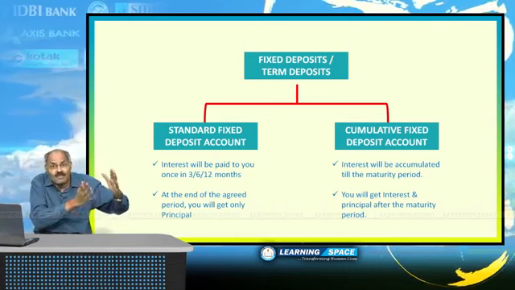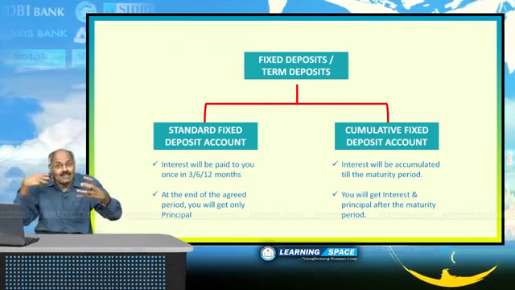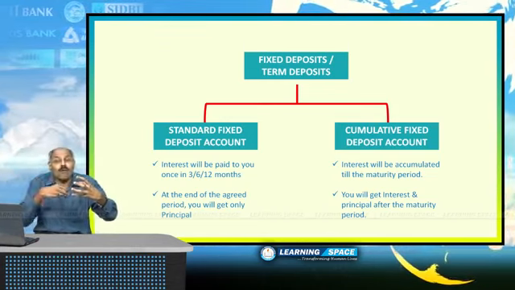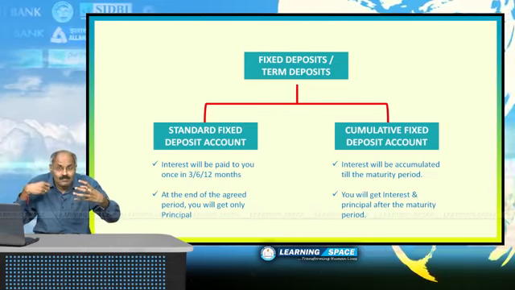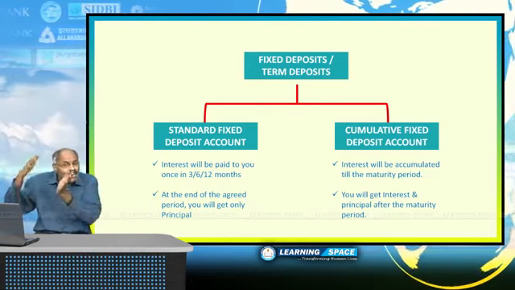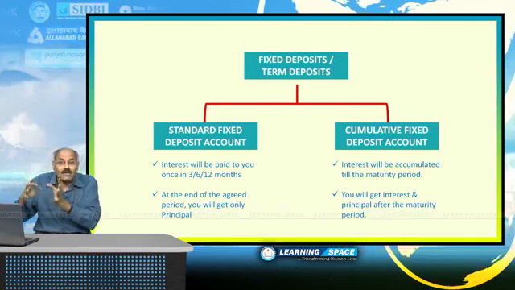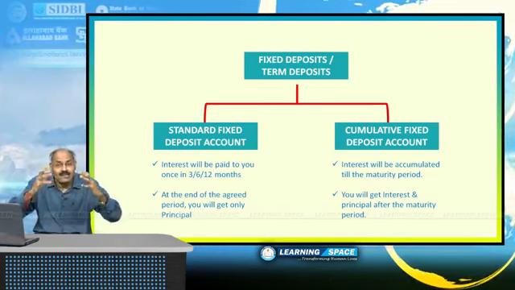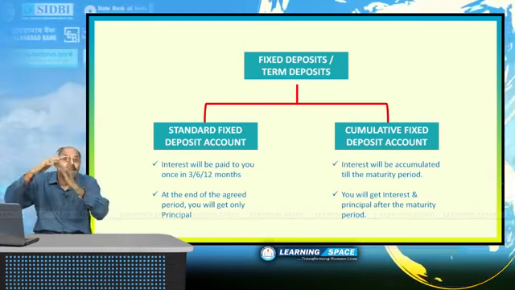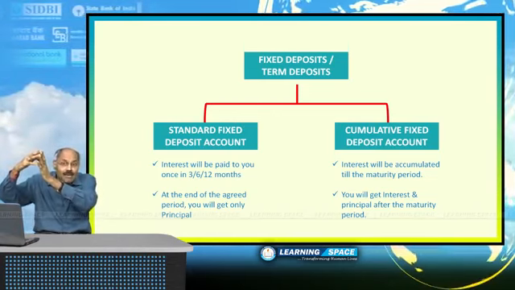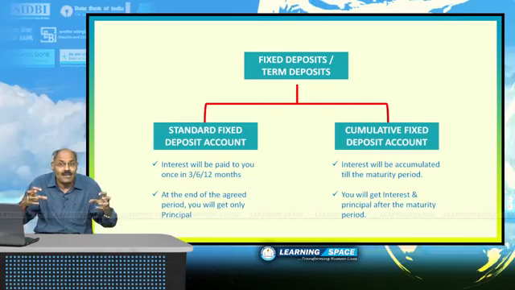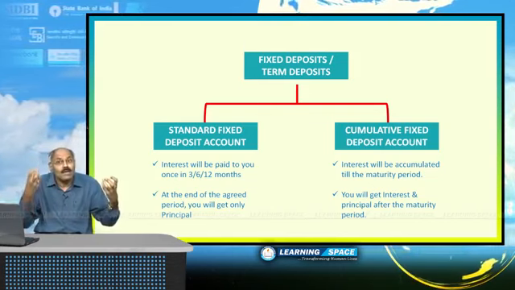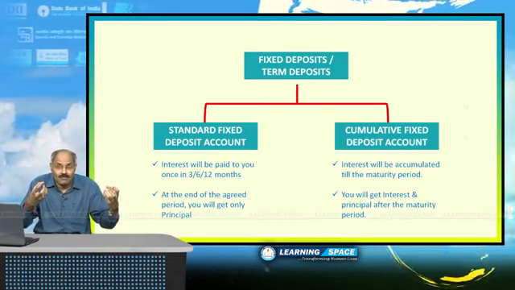In the standard fixed deposit account, you will get interest to your account once in 3 months or 1 year. But in cumulative fixed deposit account, you don't get interest in between. Entire interest, entire principal will be given to you after the agreed period. This is the difference between standard fixed deposit account, cumulative fixed deposit account.